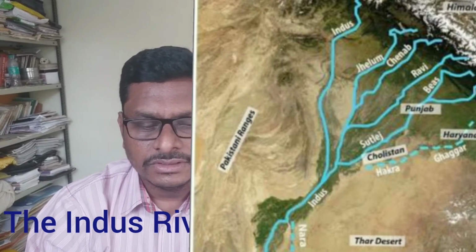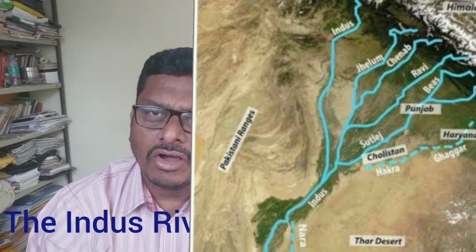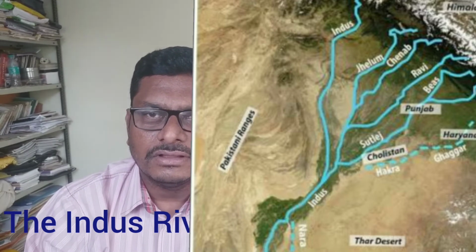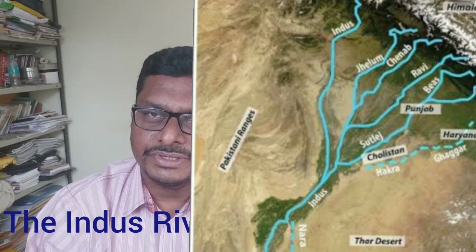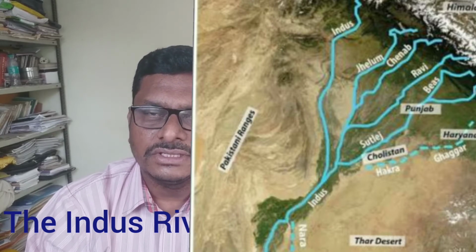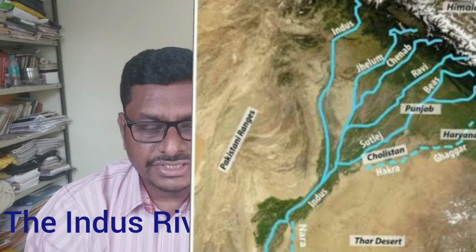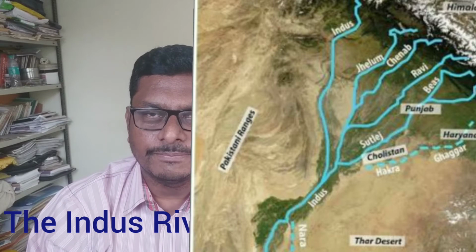Among them, Satluj, Jhelum, Chenab, Ravi, all these rivers flow from Jammu and Kashmir, and they give water for the agricultural purposes of Jammu and Kashmir. Satluj is a very important river in Punjab as well, because the Punjab plain is formed due to these rivers. So these are the Indus and its tributary rivers.